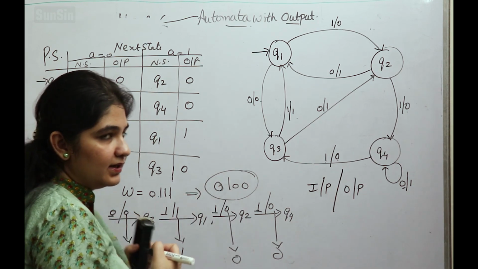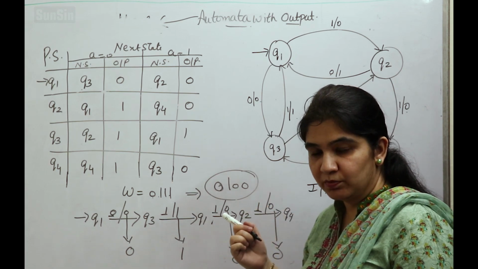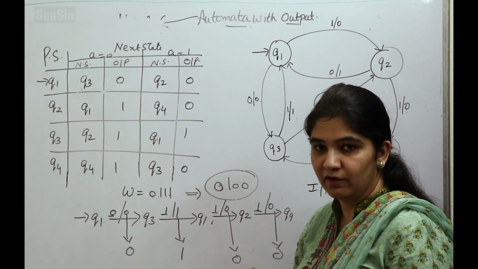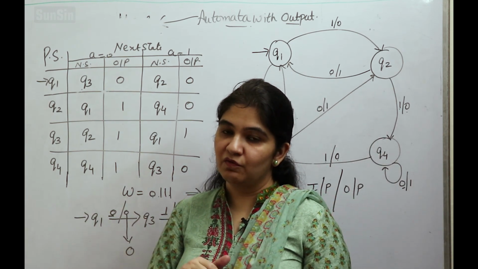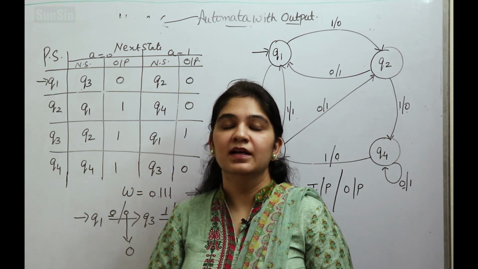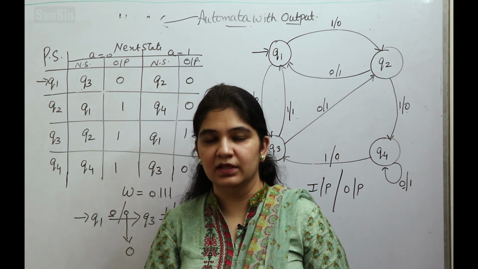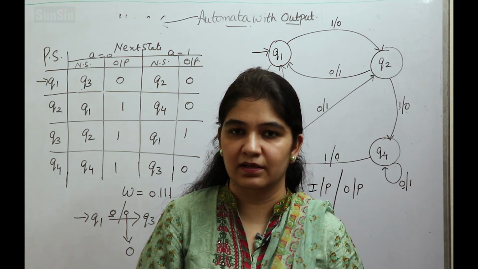Now again an important point over here is that the number of bits in the output in case of a Mealy machine will always be equal to the number of bits in the input string. But in case of a Moore machine, it was 1 greater than the number of bits in the input string. This is one major difference between the Mealy machine and the Moore machine. I hope that the concept of Mealy machine and Moore machine is clear to you.